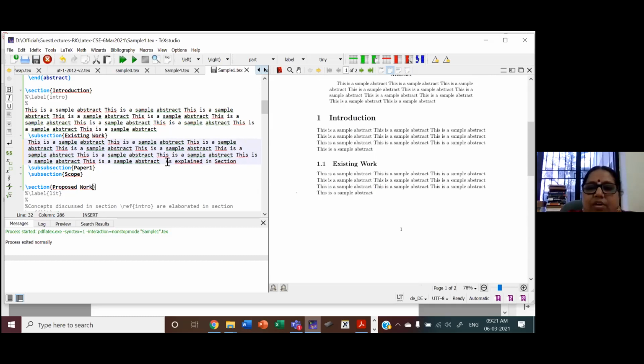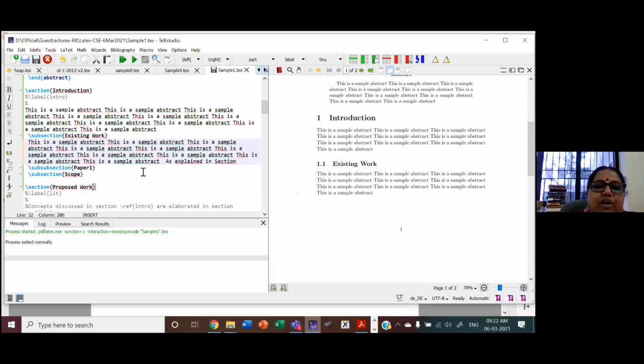So I want to say 1. But later, if I change the sections and if I hard code the number of the section, it will be a problem. You may add sections in between, subsections in between, etc.